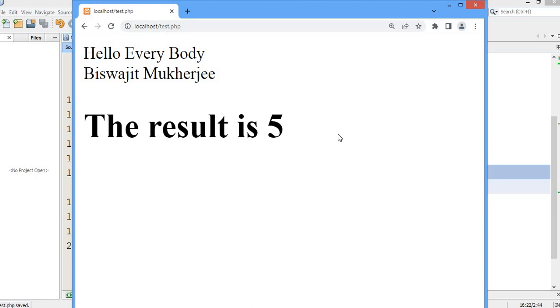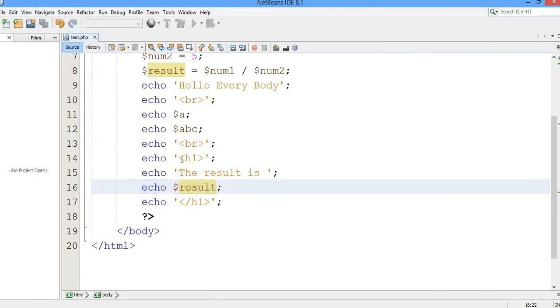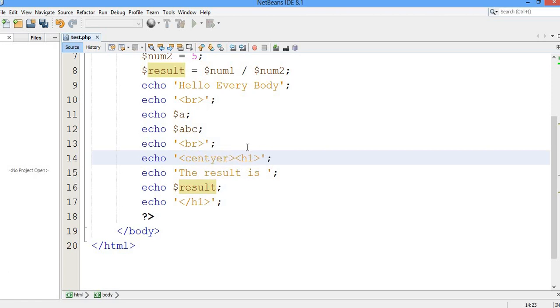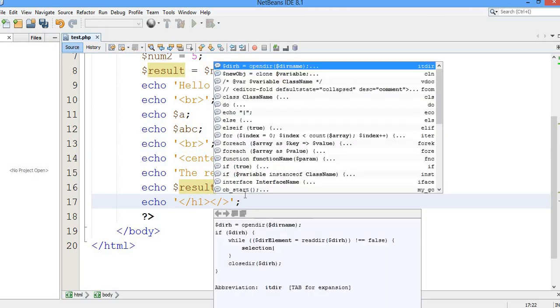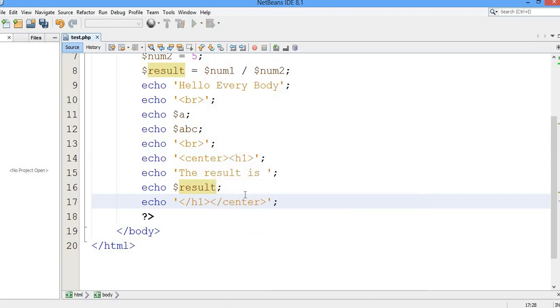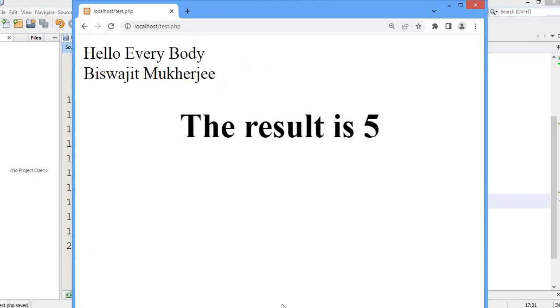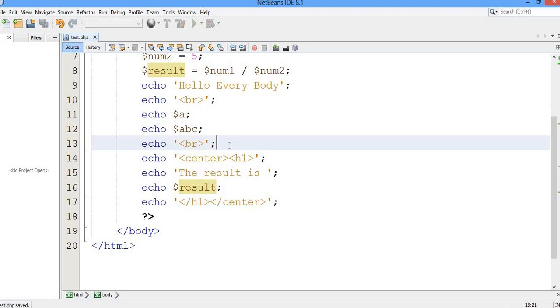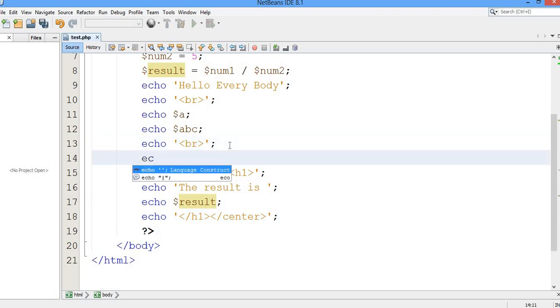Now I want to get it right at the center. Very easy. If I write here center, and here I close the center. Now let me show you, and this will appear right at the center. Now see, and if you want, you can do this in this way also.